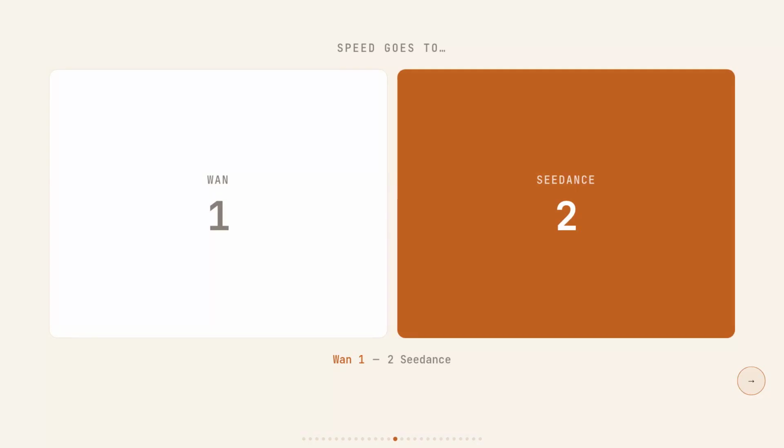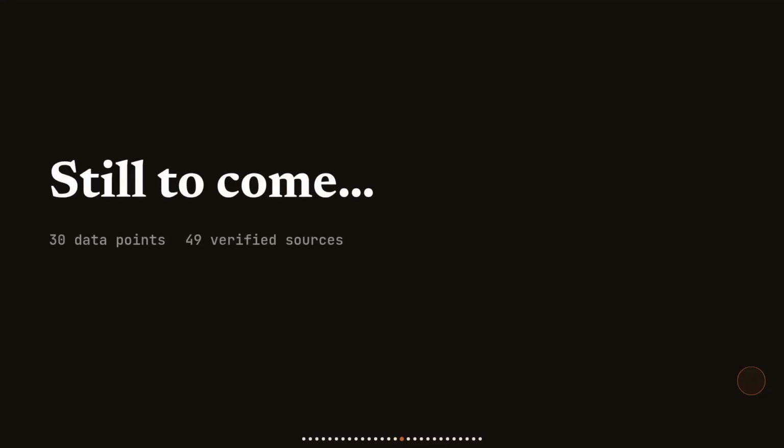Seedance wins speed, and the out-of-the-box gap of 3 times faster on a standard 720p clip is the kind of difference that changes your pipeline design entirely. That puts Seedance ahead 2-1, so Seedance is faster, and edges Wan on quality, but Wan is cheaper and runs anywhere. The last 2 tests cover ease of use and platform limits, and those are the ones that actually decide which model survives contact with a real production environment. If you've ever hit a rate limit wall mid-batch, the next numbers are the ones you actually care about.